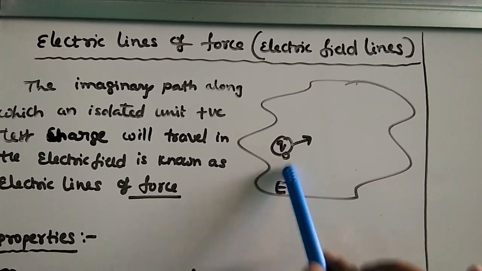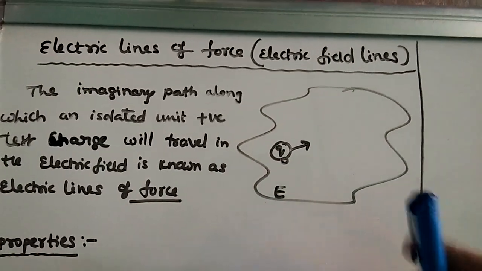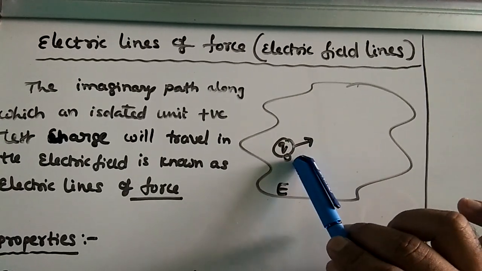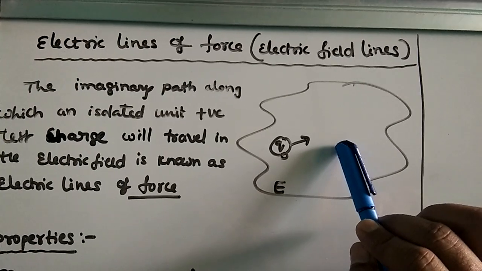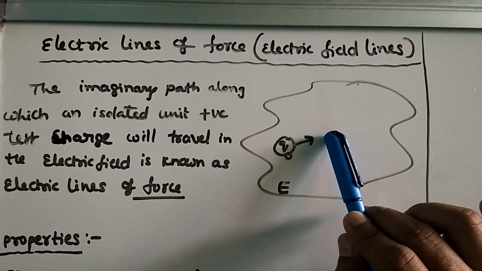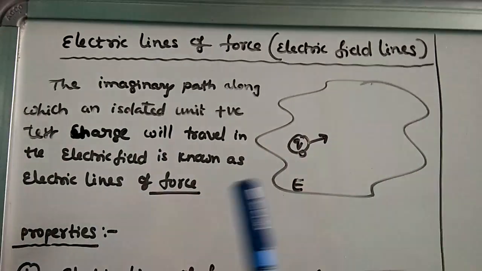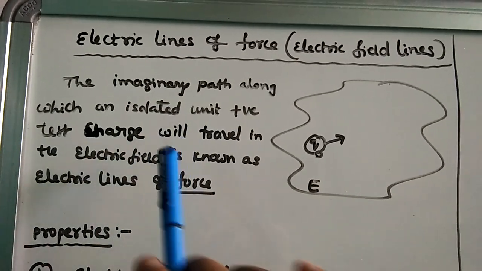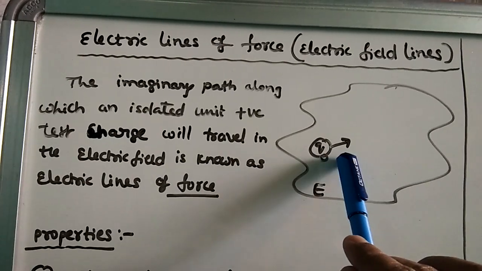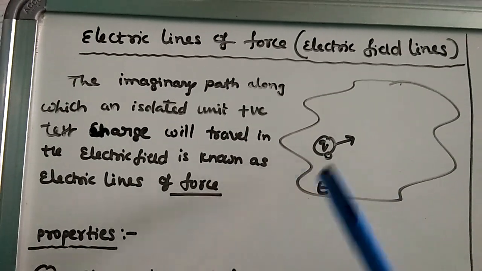In the previous class I told you if any charged particle is kept in the electric field, a force will act on that charged particle in some direction. Automatically this charged particle will move in the direction of force. So it will move here, and here, like this. So the imaginary path along which the isolated unit positive test charge will travel in the electric field is known as electric line of force.